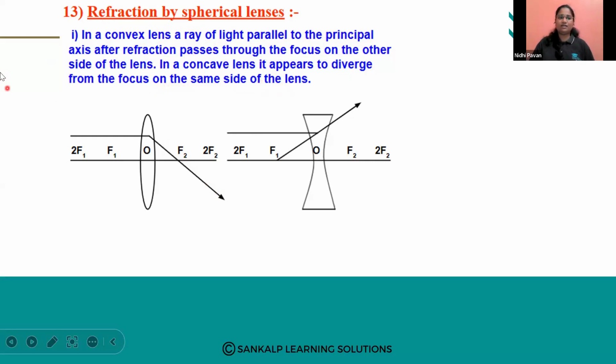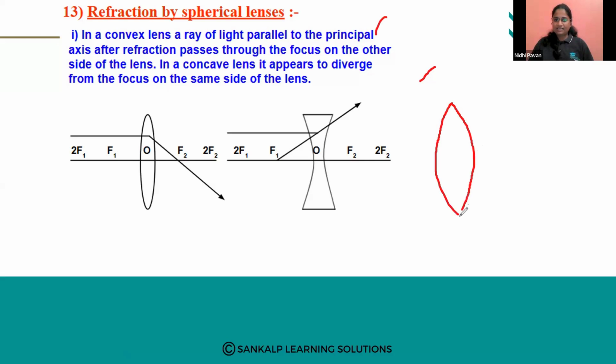Here you will get confused. See here. As I told, a lens is made up of two spherical mirrors. Let us consider a convex lens. This is one convex mirror. This is another convex mirror. So both convex mirrors make the convex lens.